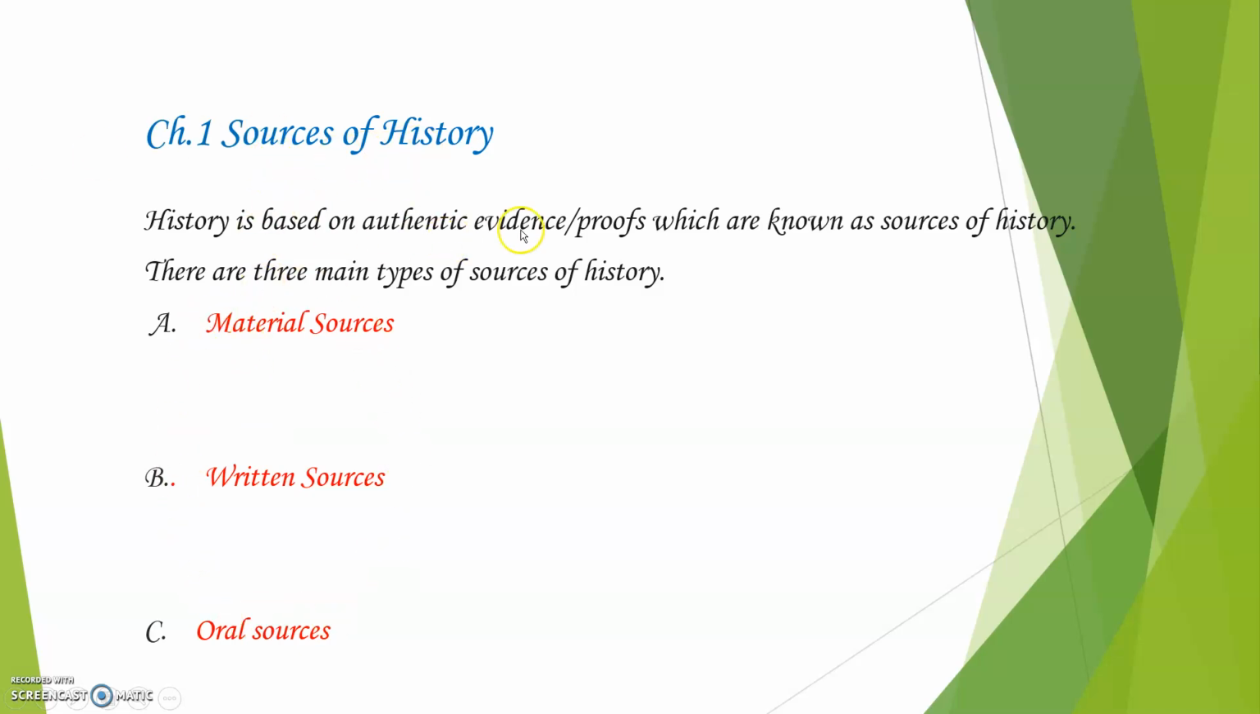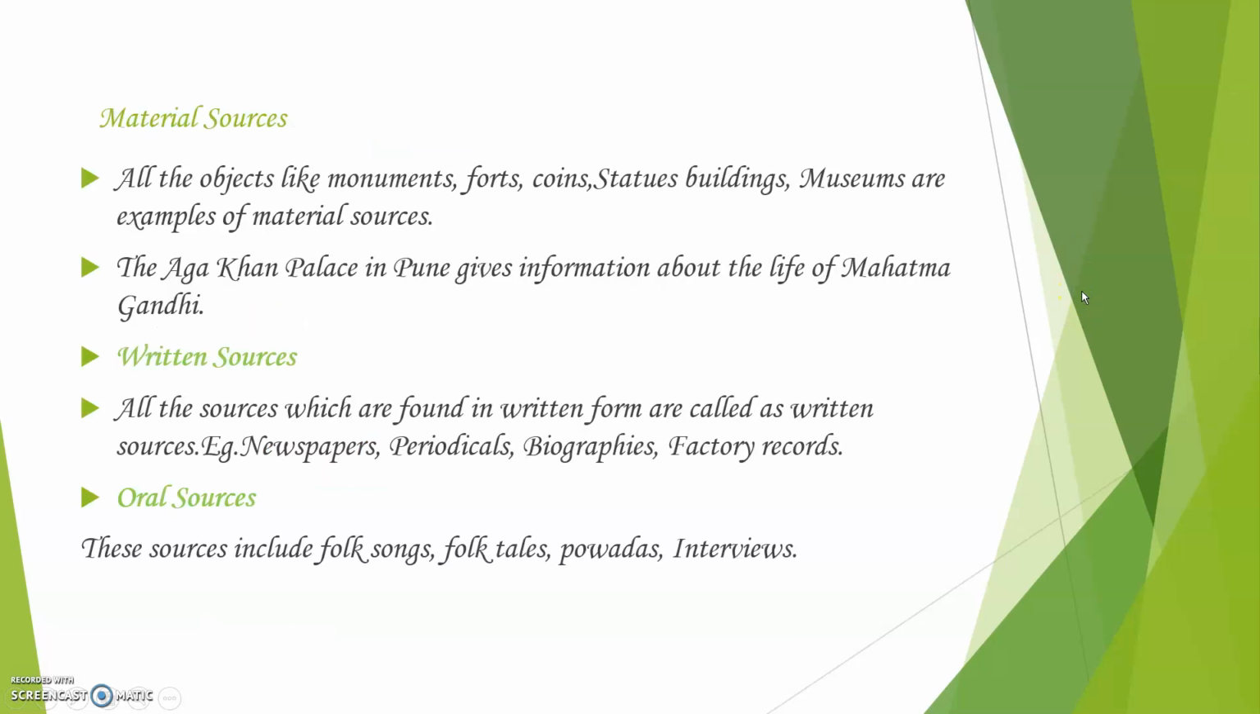The sources of history means evidence or proofs based on which the scientists and historians must have written history for us. Material source: all the objects like monuments, forts, coins, statues, buildings, museums are examples of material source. Material means any object. So all the monuments, forts, coins which were then used by the Britishers, by the people in ancient India are termed as a material source.